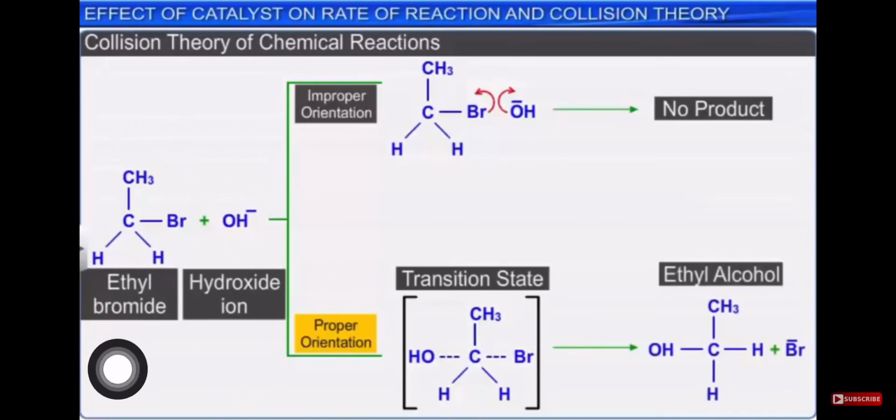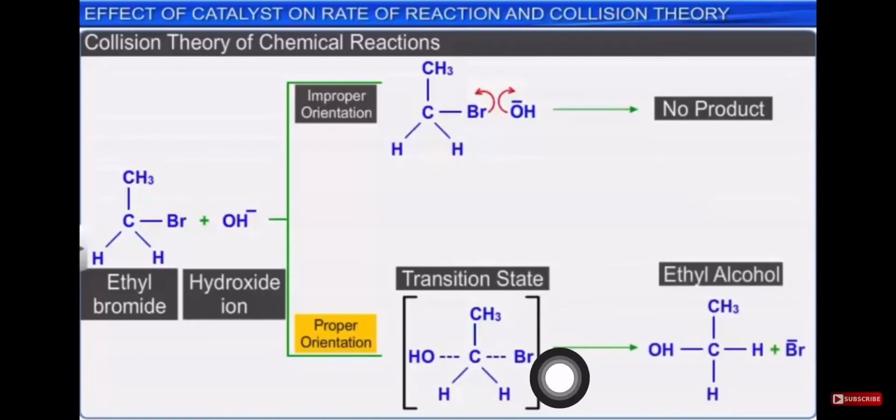Like for example, over here we are taking ethyl bromide reacting with hydroxide ion, right? So actually there are two possibilities of the orientation, but this one is the improper one. Here we are losing the hydrogen electrons, but finally we are not getting the product, right? Basically here, Br minus will be lost and OH will be attached over here, right? But scientifically it is not possible.